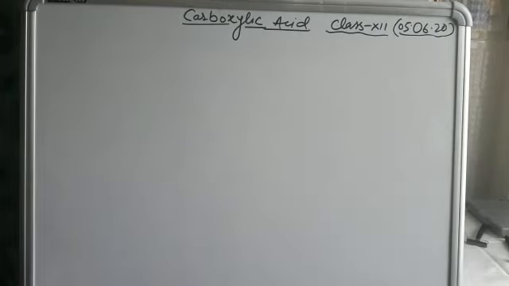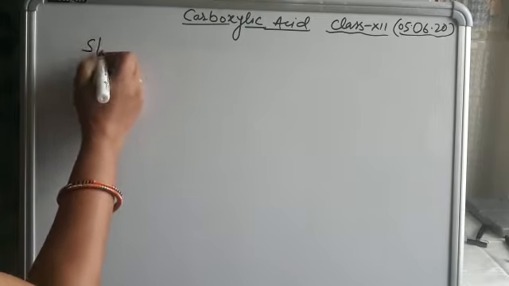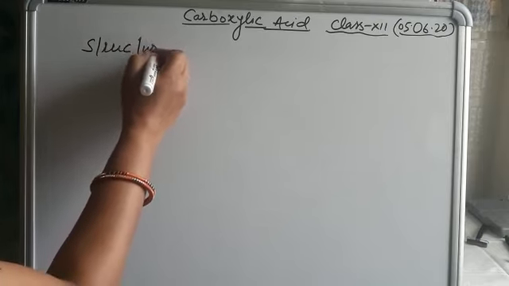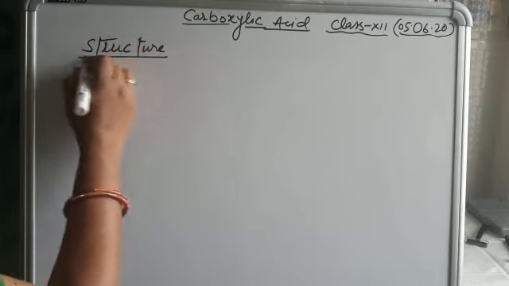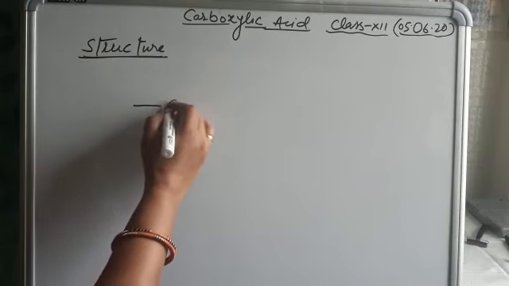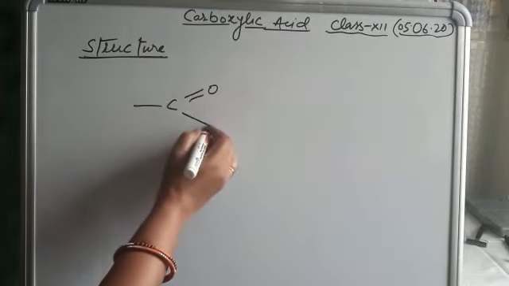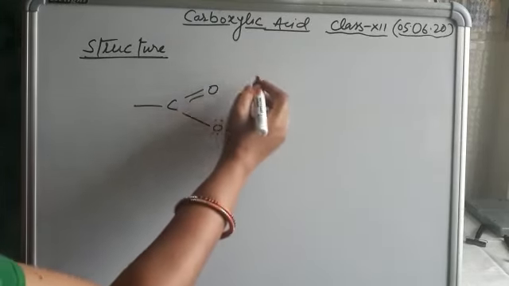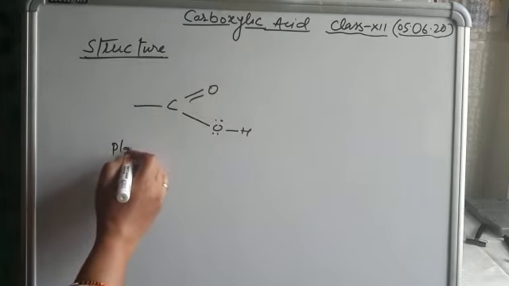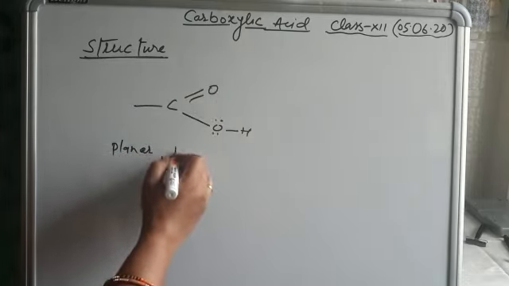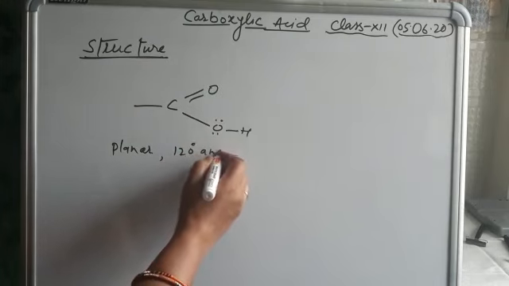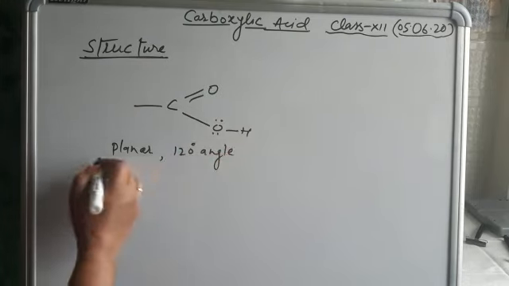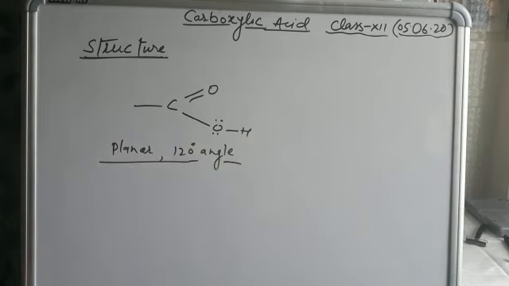Hello students, in this session I am going to explain about the structure of carboxylic acid. Structure. Carboxylic acid has a planar structure. And we can write here the structure is planar and the angle between them is 120 degree angle.